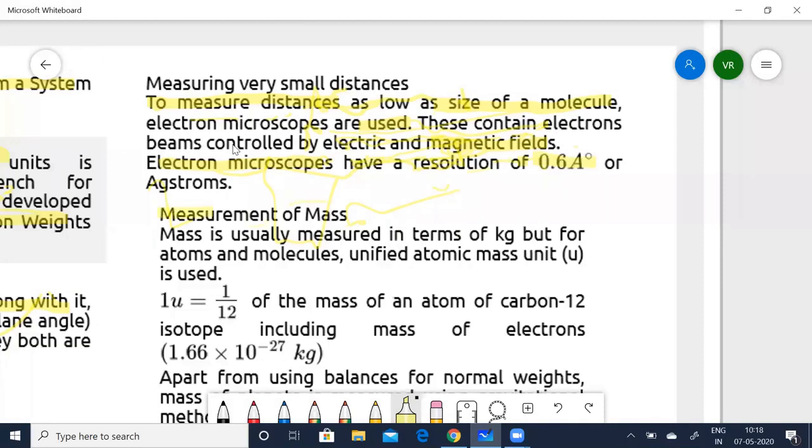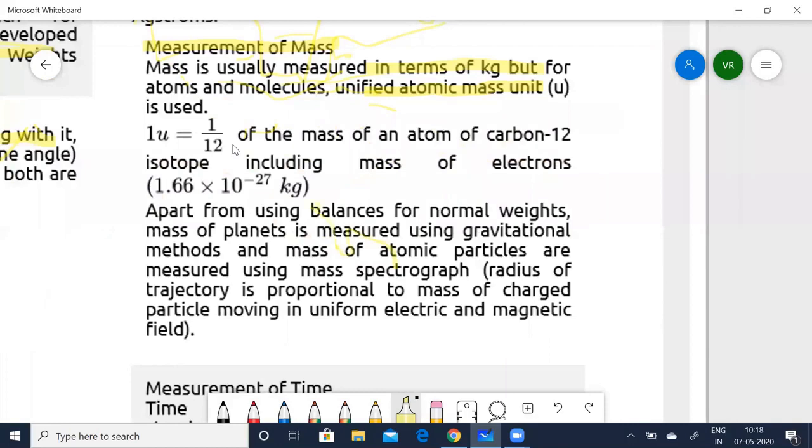And then measure of mass. Mass is usually measured in kg, but for atoms and molecules, the unified atomic mass unit is used. 1 amu is equal to 1 by 12 the mass of the carbon 12 atom, or carbon 12 isotope, including the mass of the electrons. It is 1.66 times 10 to the power of minus 27 kg.